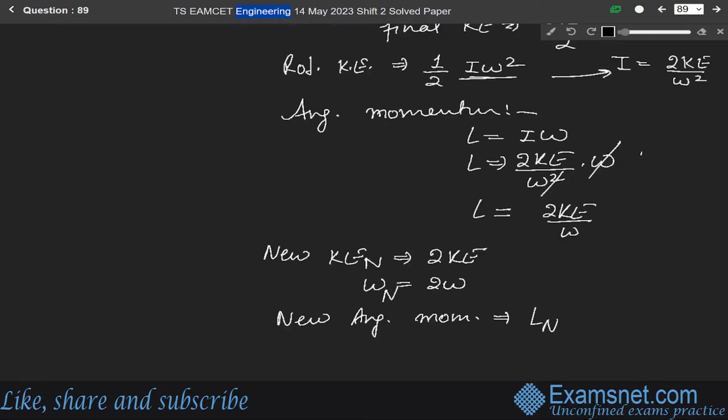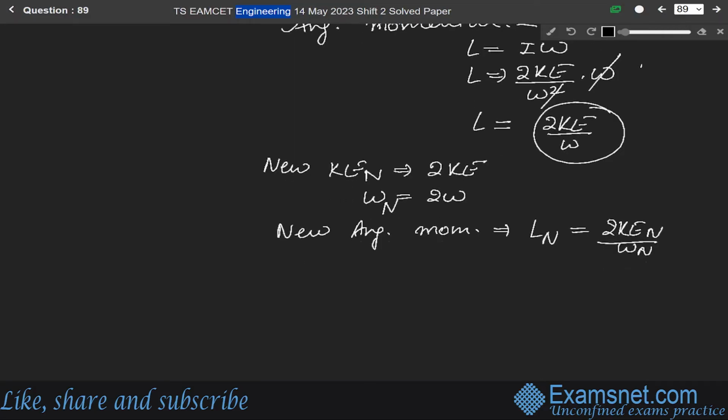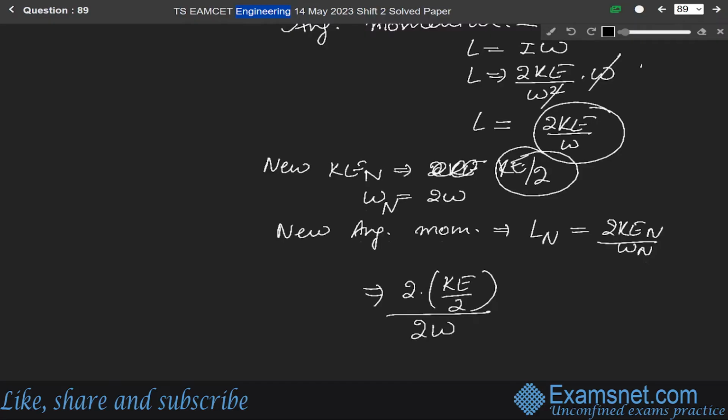So new angular momentum Ln will be equal to 2 Ken over omega n. According to the question, the new kinetic energy is half of the previous one, not doubled. Half of the previous one. So 2 into kinetic energy over 2, over omega n, twice the frequency.